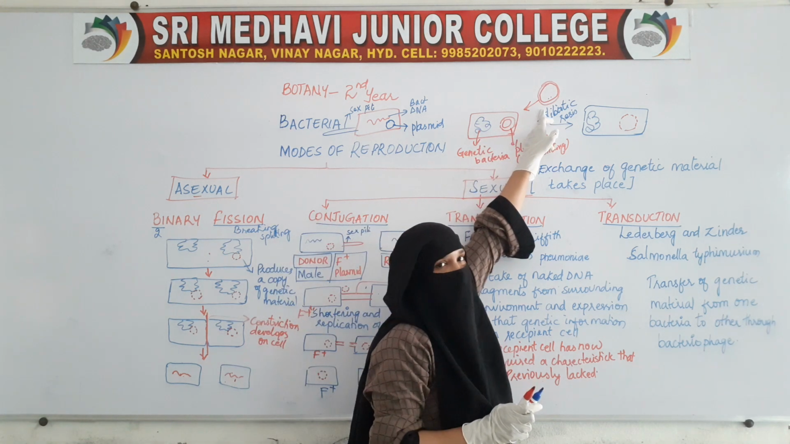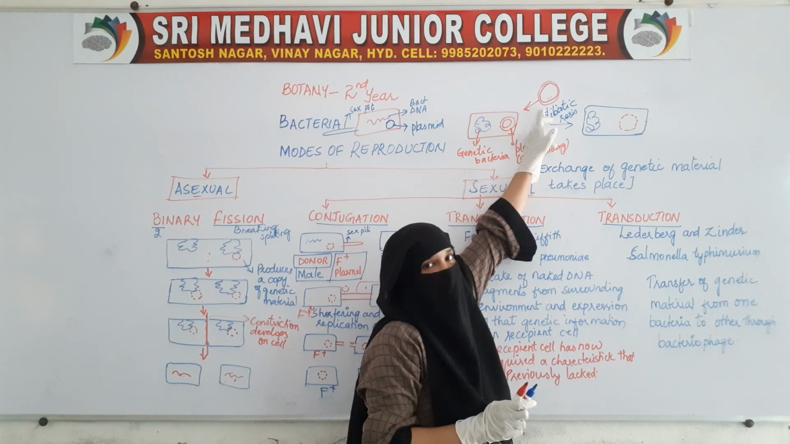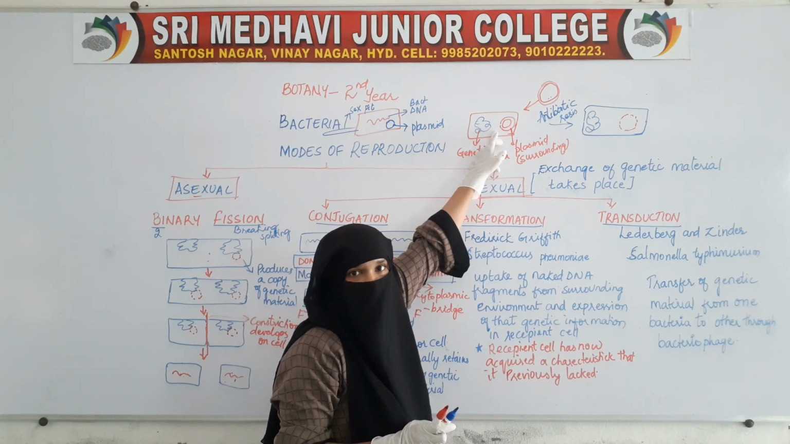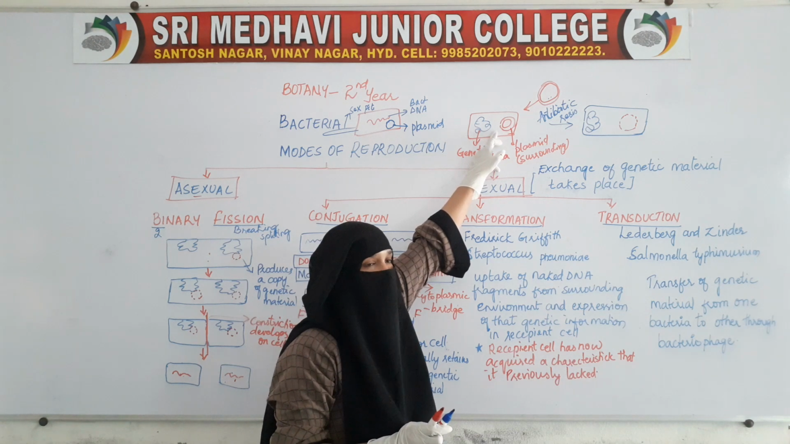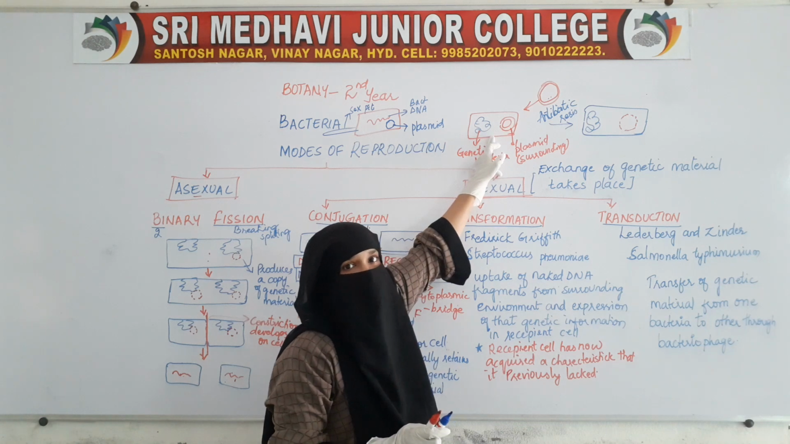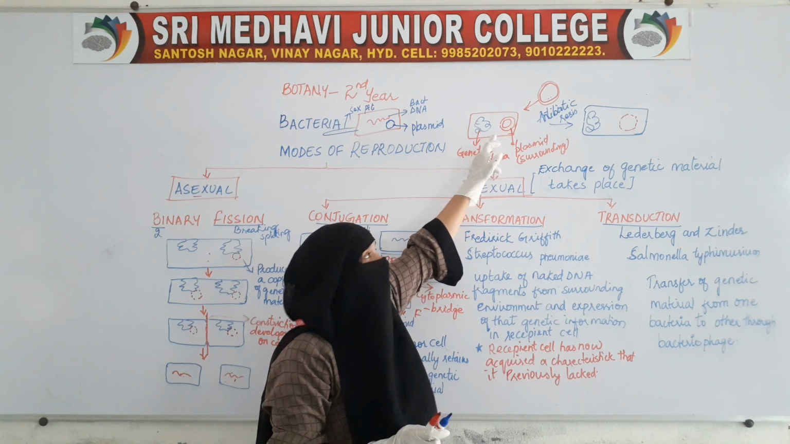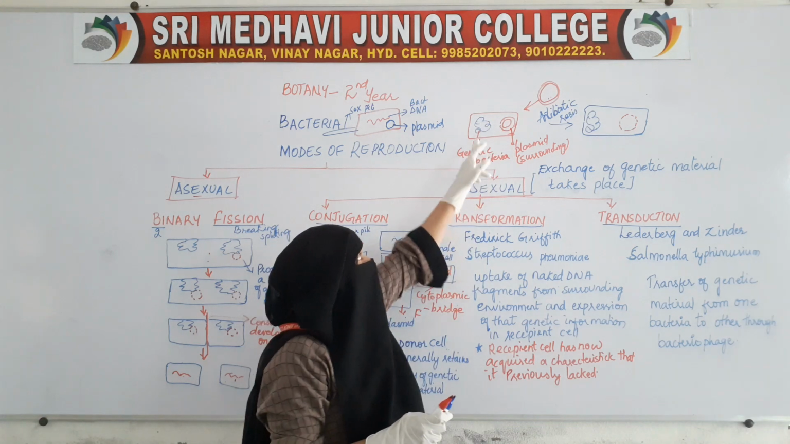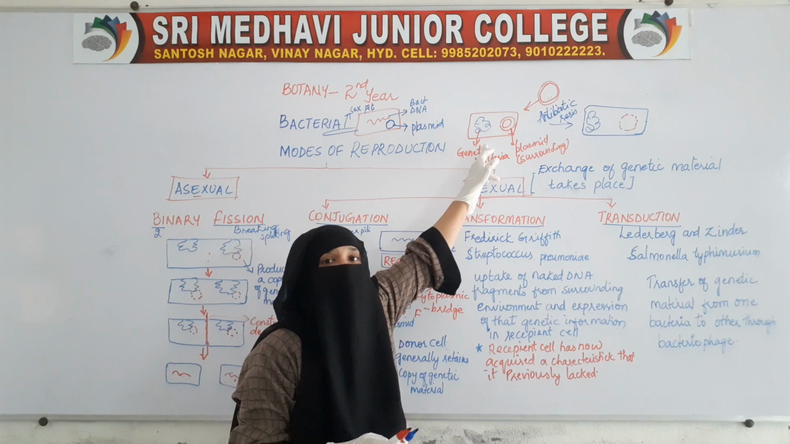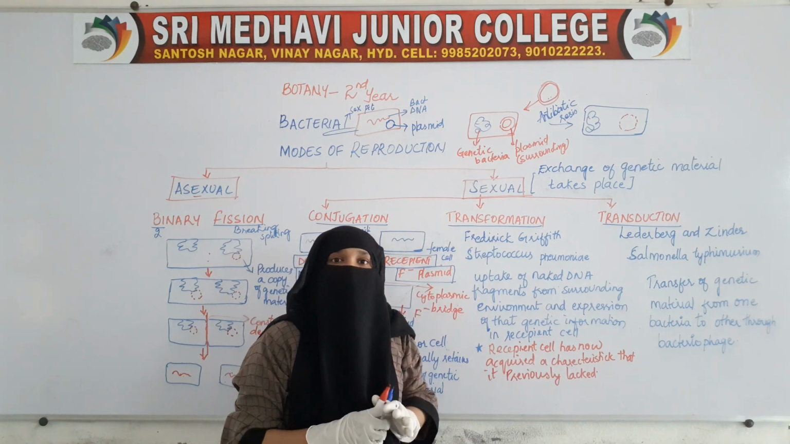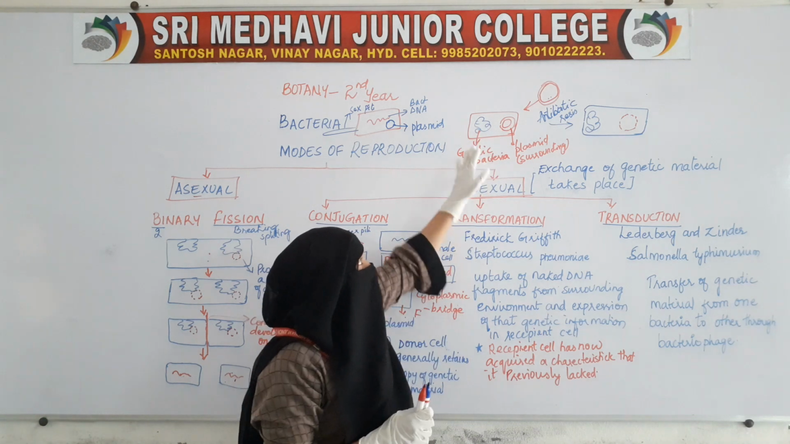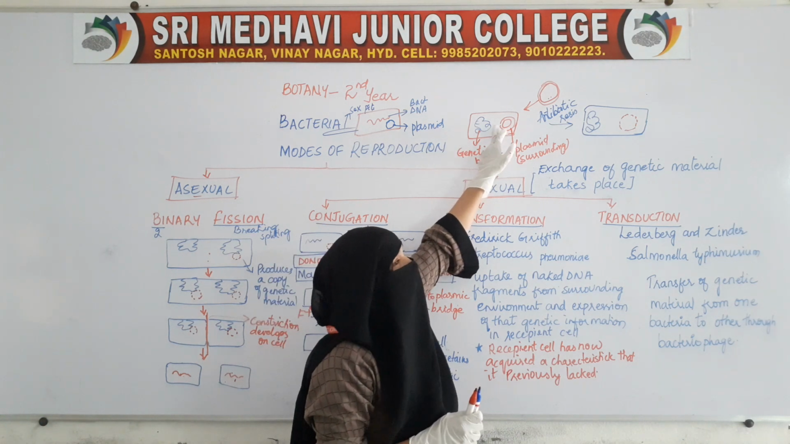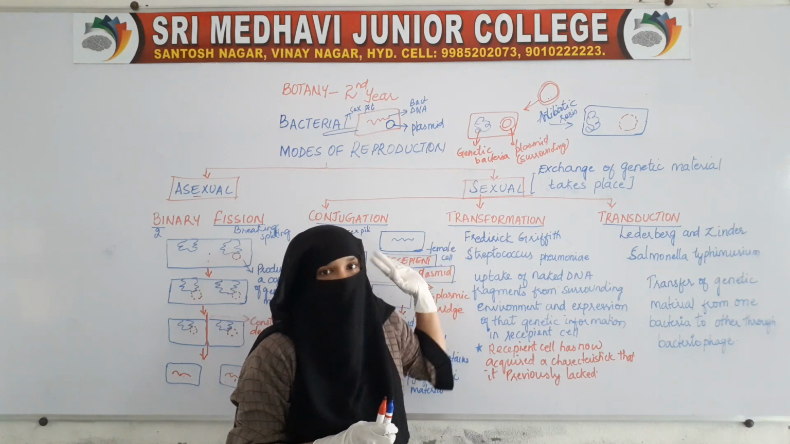Now this plasmid has an antibiotic resistance gene. This plasmid will enter into this bacterial cell. As soon as it enters, the property of the cell changes. The plasmid will express its quality in the bacterial cell, and the cell will become antibiotic resistant, because this plasmid has expressed its gene.